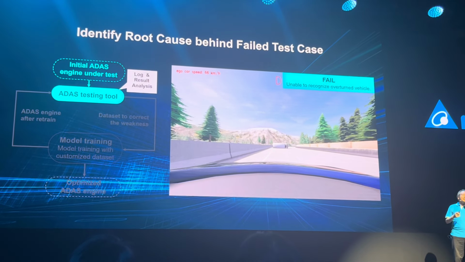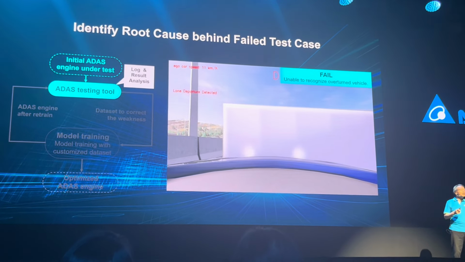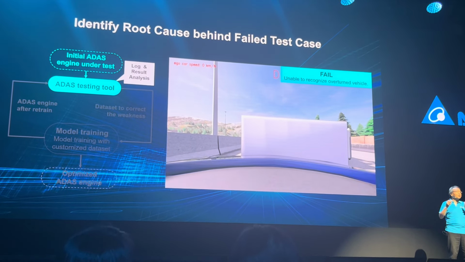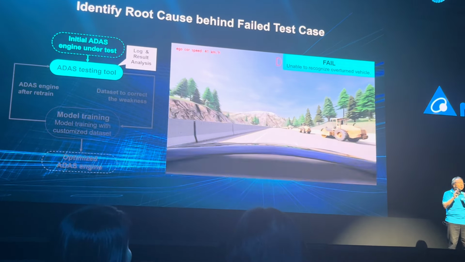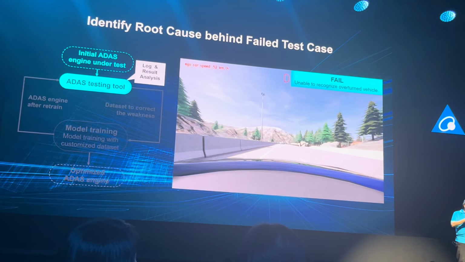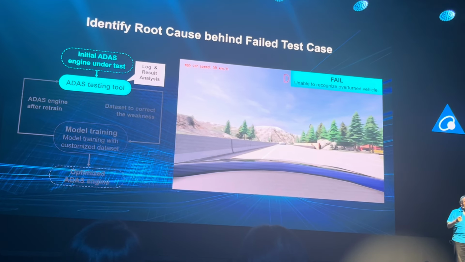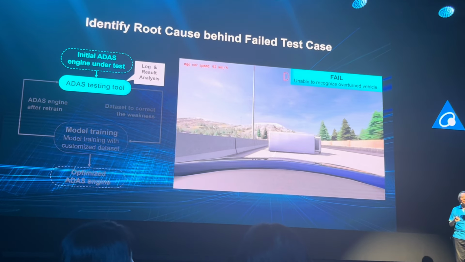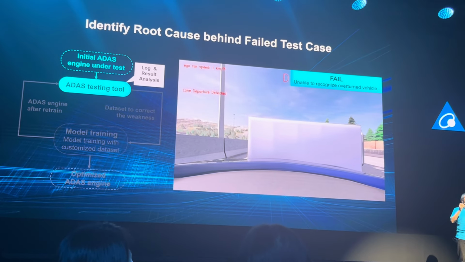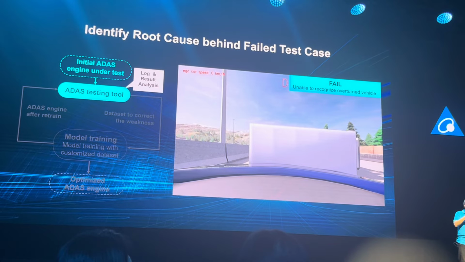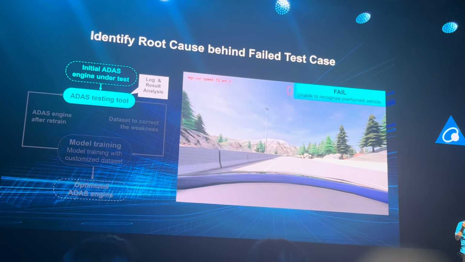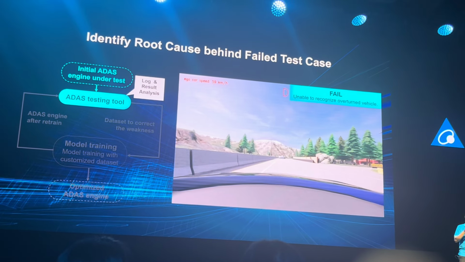So it turns out that this obstacle is an overturned truck that lies sideways across multiple lanes. This is a very unusual scenery for an ADAS system, and the perception engine of the ADAS system cannot recognize this overturned truck. Why? Because it was never trained with images of this kind of object during its development. It never sees anything like this, so of course it cannot recognize this.